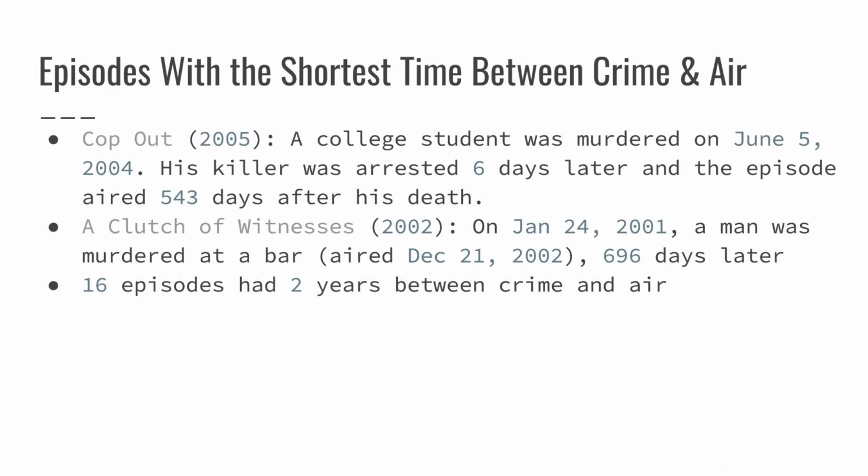His killer was arrested just 6 days later, and the episode aired 543 days after his death. And finally, A Clutch of Witnesses was on January 24th, 2001. A man was murdered at a bar. The episode aired on December 21st, 2002, 696 days later. Furthermore, 16 episodes had only 2 years between crime and air, and every other episode was longer than that.